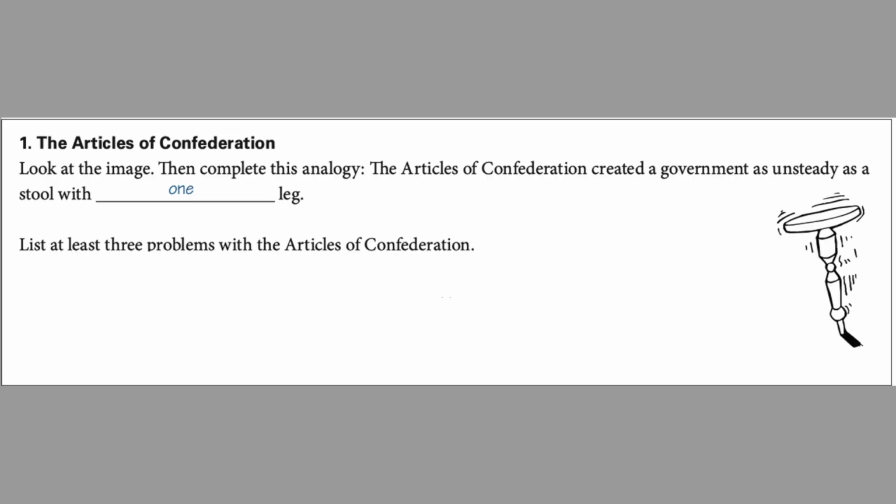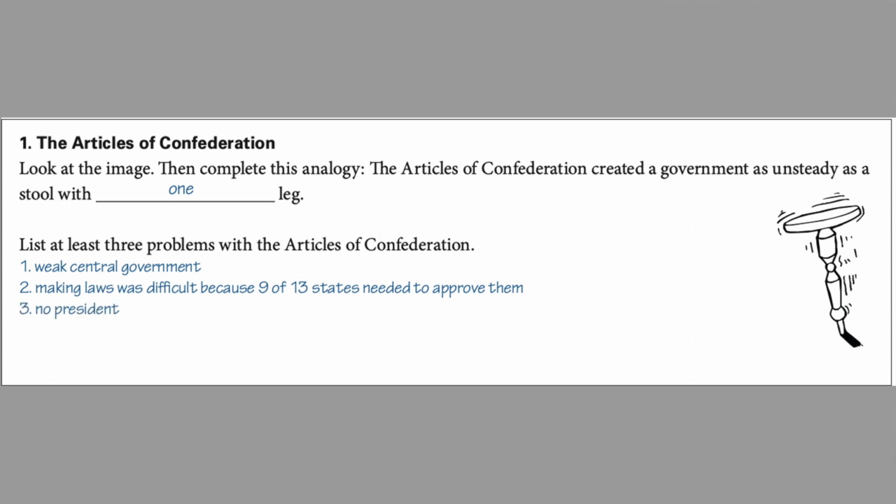The first problem with the Articles of Confederation is that it was an overall weak central government. Because of this, making laws was difficult as 9 out of the 13 states needed to approve them. But even if the laws were passed, there was no president to lead the government or a court to settle the various disputes between the states. Remember, all the states were still independently run at the time. And this leads us to the next point.